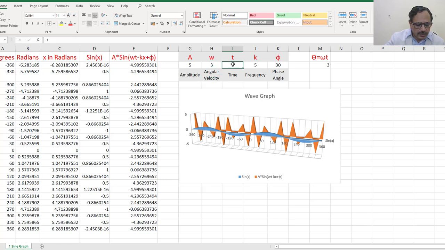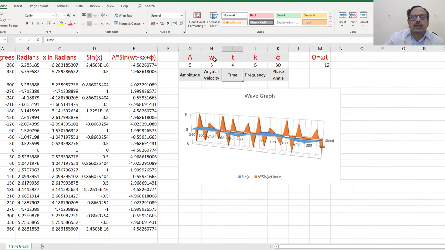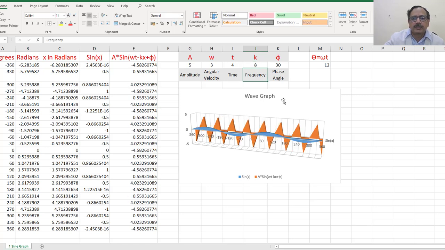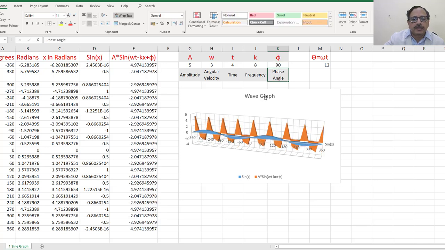Instead of time t, you put 4 seconds or 4 units of time. Omega into t is your theta angle, so how much it is changing is reflected. This is a dependent variable. K is your frequency factor; instead of 5, if you put 8, see the effect of that, how many times it is moving. For the phase angle, instead of 0, you put 30 degrees or 90 degrees, and you can see where it starts. So all these changes we can observe by simple Excel graphs to get an insight into the effect of these parameters on the waves.